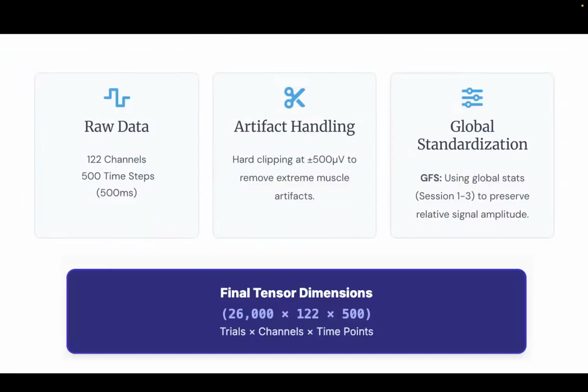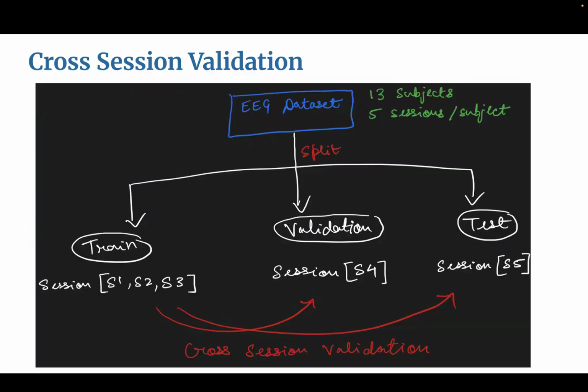Coming to the data pre-processing part, we are hard clipping at 500 microvolts to remove extreme muscle artifacts, and we are also applying global standardization for the first 3 sessions to preserve relative signal amplitude. We are using sessions 1, 2, and 3 as the training dataset. Session 4 is our validation dataset, and session 5 is the test dataset, and we are also applying cross-session validation in the model.